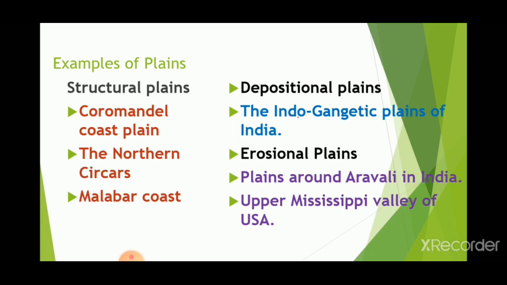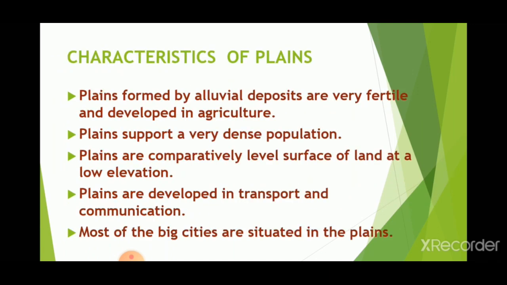The last topic of plains is the characteristics of plains. What are the characteristics of a plain? There are 5 characteristics of plains. Plains formed by alluvial deposits are very fertile and developed in agriculture. For example, the Gangetic plain is an example of an alluvial deposition plain, and it is the most fertile part of India.